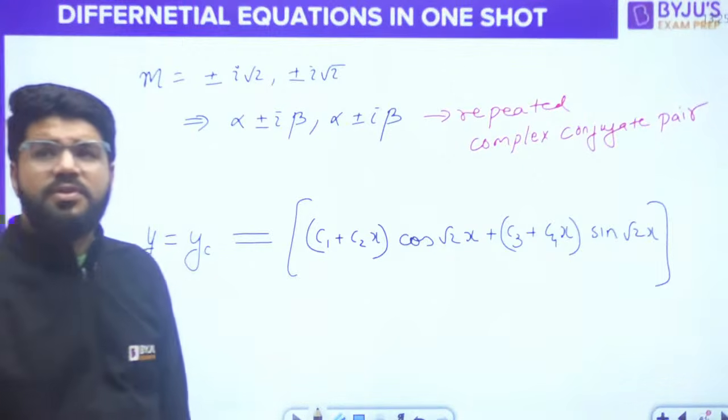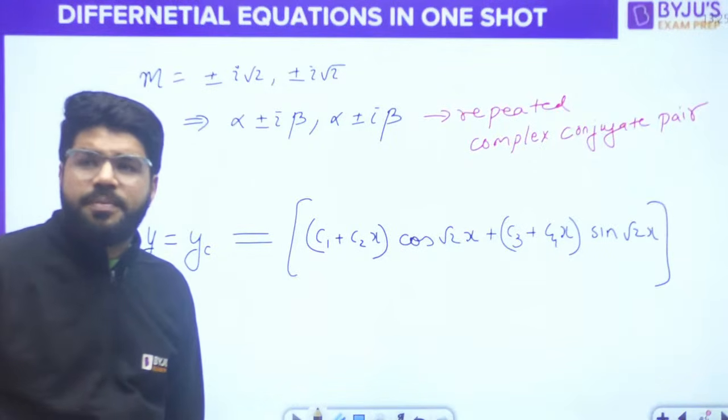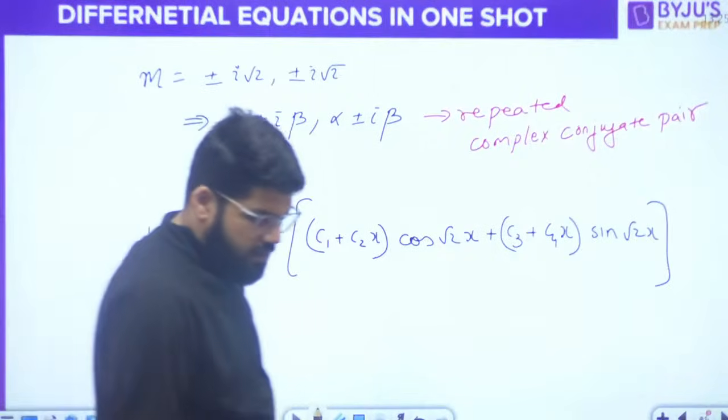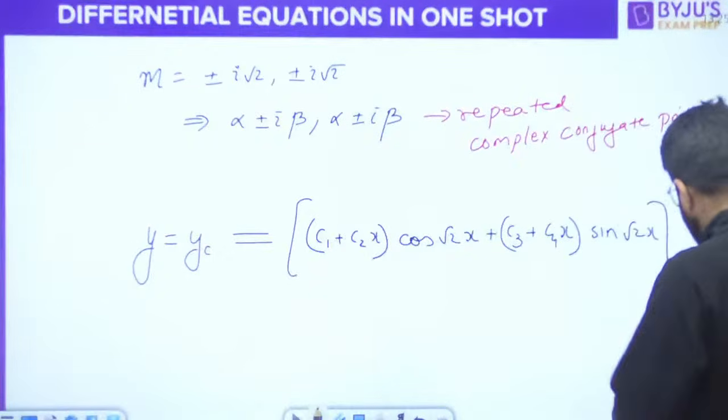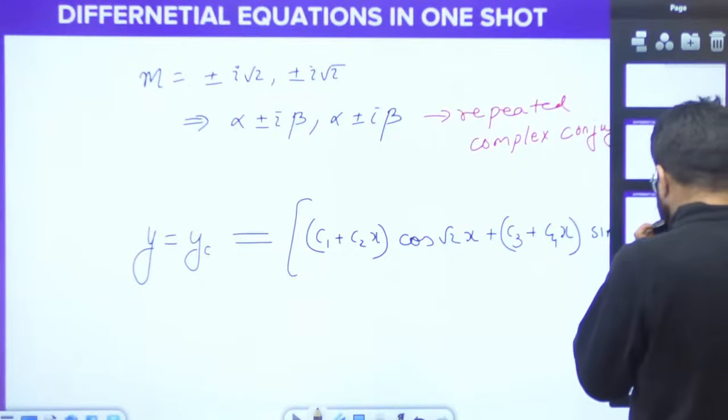No, hyperbolic is there when you have an irrational pair. This is not irrational. It's a repeated complex conjugate pair. Okay, Manas? So this is the answer. So this question summarizes all the different forms of the CF that we have covered.